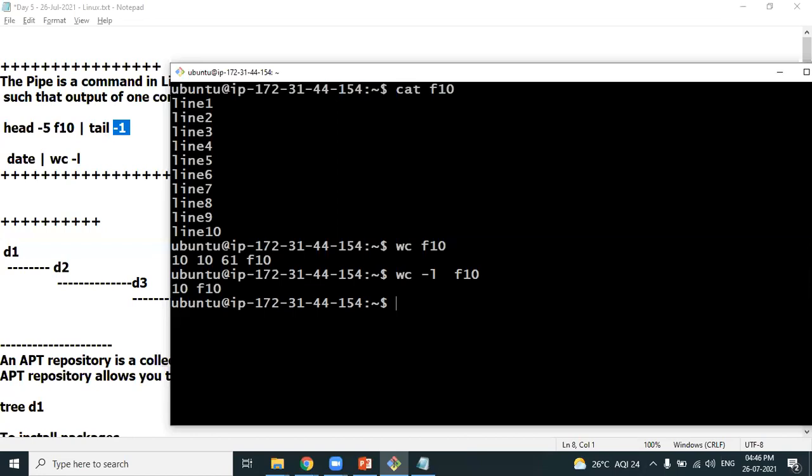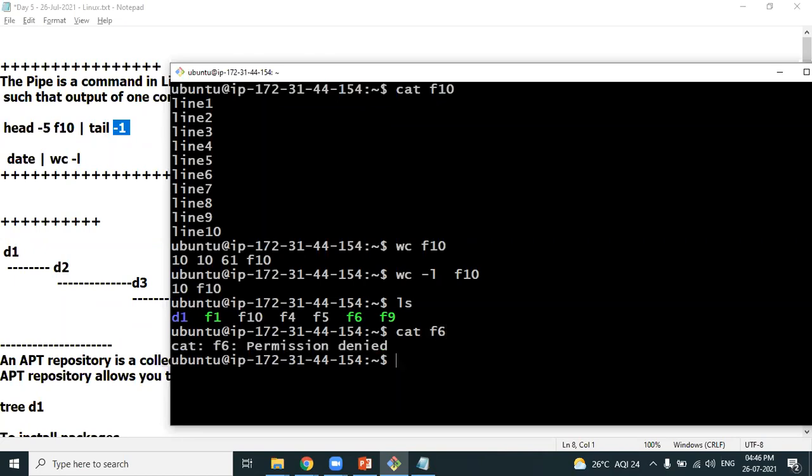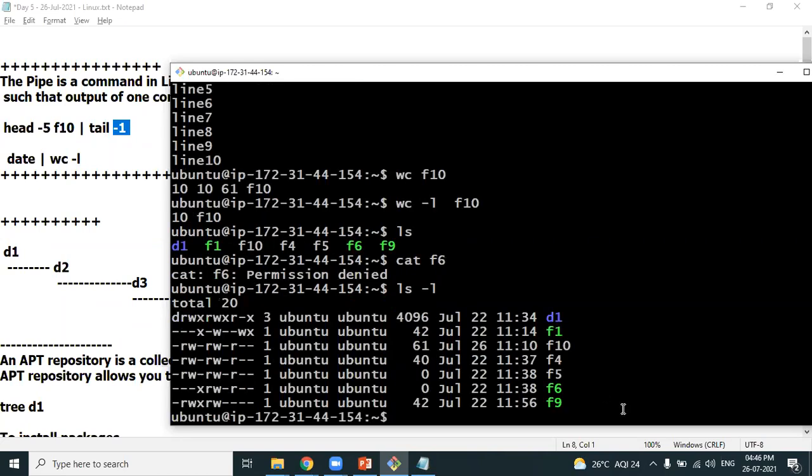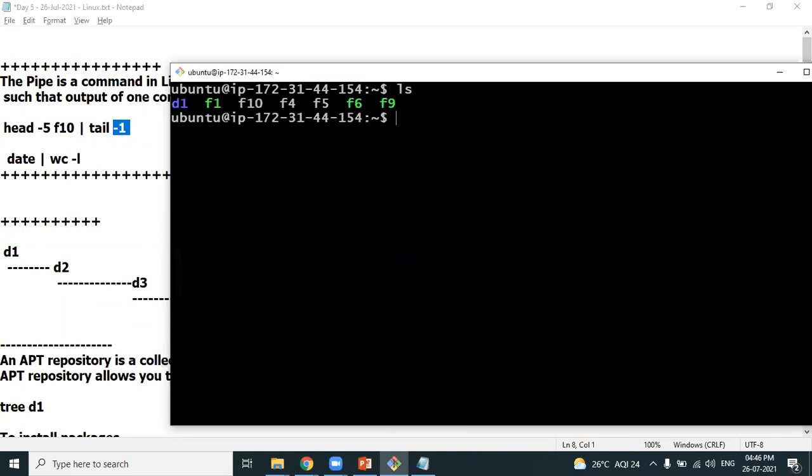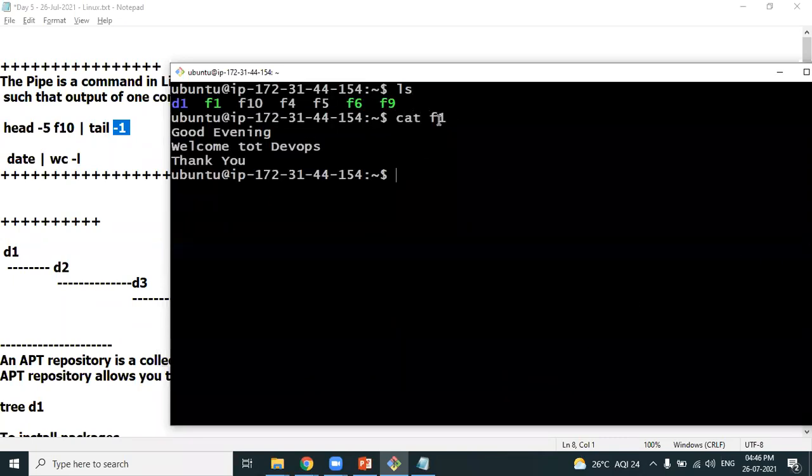Clear? So let's look at one more file. Let's say we have a file called F6. Oh, we don't have any permissions. For F6, the owner does not have any permissions. Okay, so how to give the permissions? chmod. All permissions for the file F1. Look at the content in the file F1.